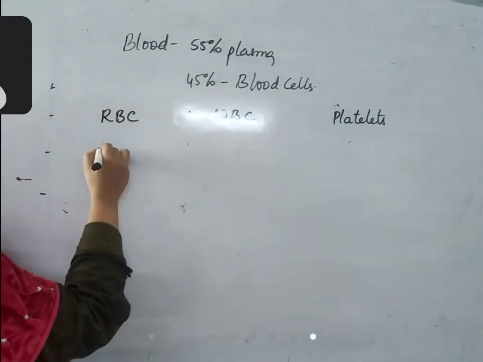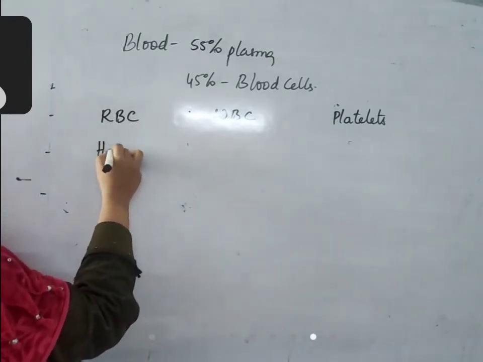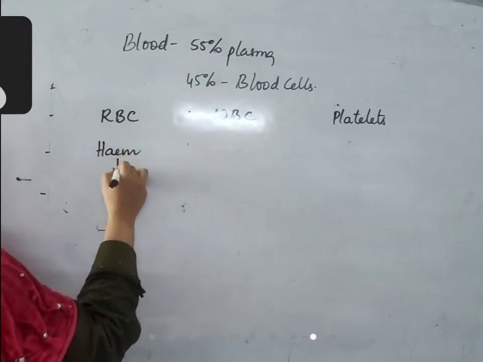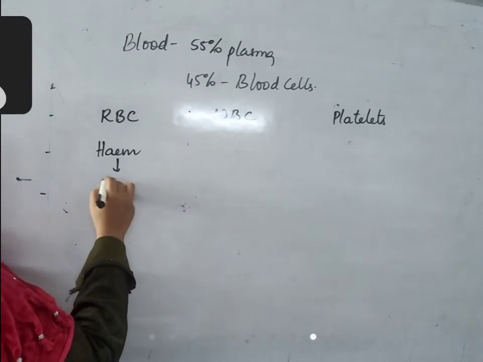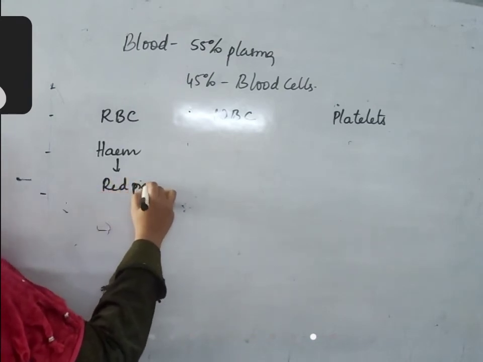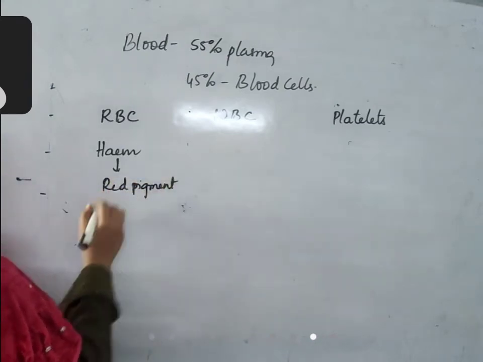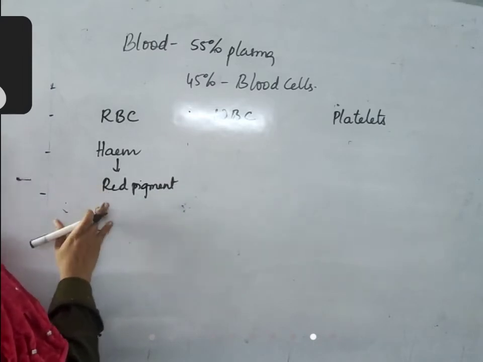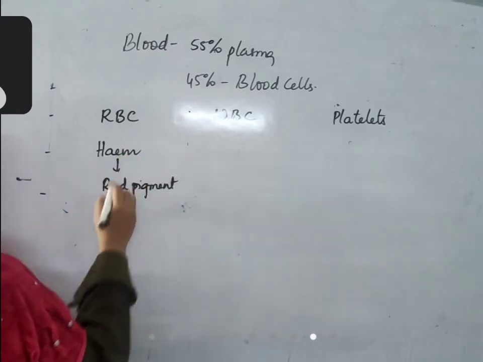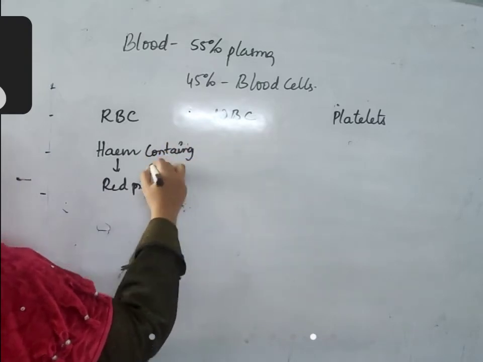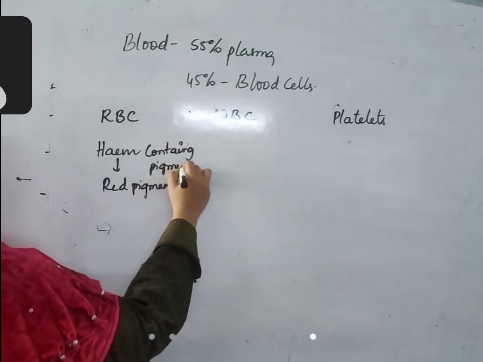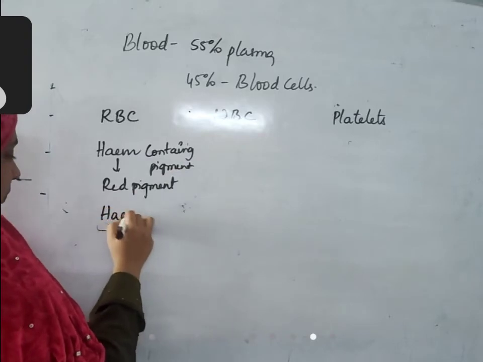RBC has a red pigment inside called heme. This heme is very important because it gives red color. Heme-containing pigments are called hemoglobin.